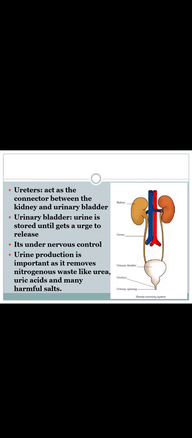Because urine production is so important, we need to throw out waste like urea, uric acid, as well as many harmful salts, so that has to be removed from the body. So we don't want to control the urge of that process. We need to let it go.